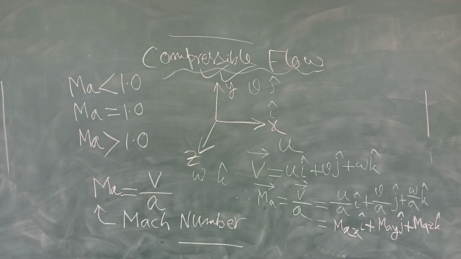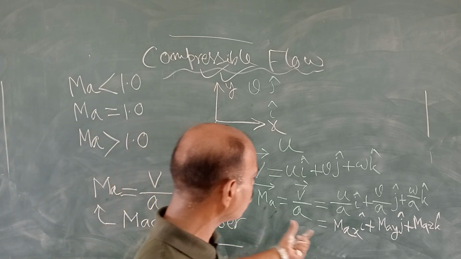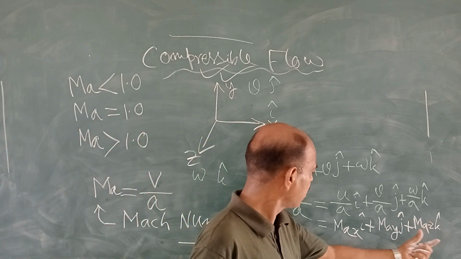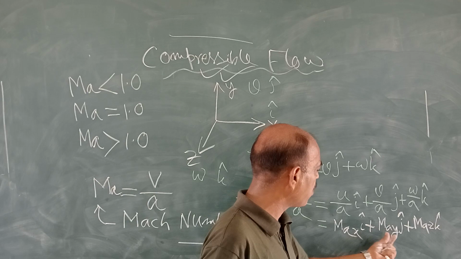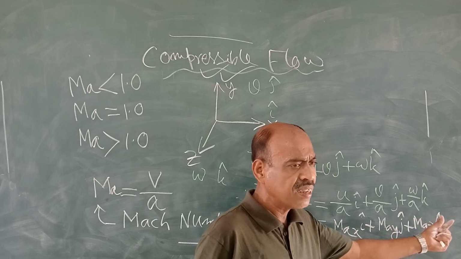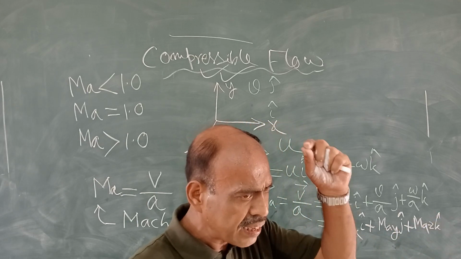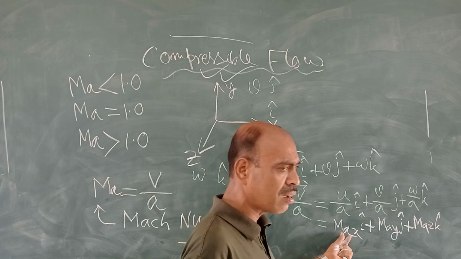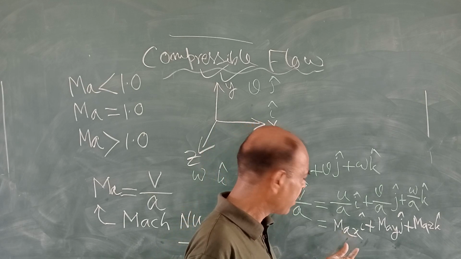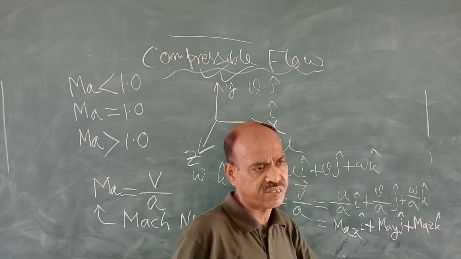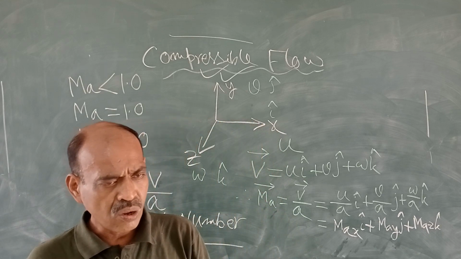Yeah, the last one is also visible. So, the Mach number is equal to M-A-x i cap plus M-A-y j cap plus M-A-z k cap. Here i, j, k are unit vectors, and these are the components of the Mach number along x, along y, and along z.